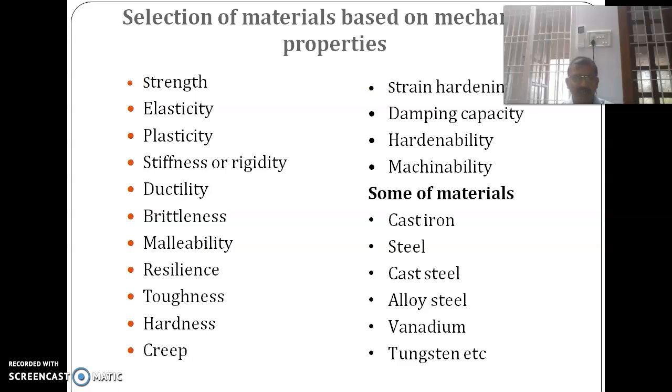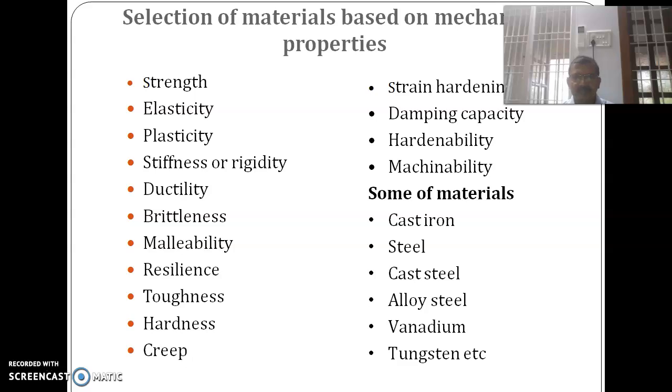And creep. Creep is a process where the material is subjected to repeating stresses and high temperature applications, and the material will fail well below the yield limit. That process is called creep. Like in boilers, if you use some materials, the material will fail below the yield limit stress. In high temperature applications, the material will fail well below the yield limit. That property is called creep.